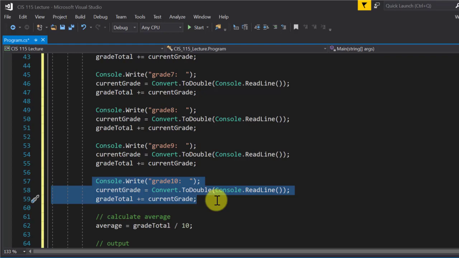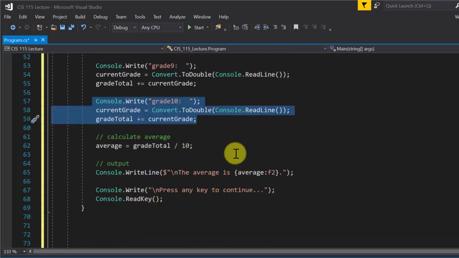So yeah, this is definitely not the way to do this, but we haven't covered loops yet, so we don't know better yet. So this is the way we do it at this point. But just keep on copying those lines. So calculate the average, and then print out, and that's pretty much it. Okay.